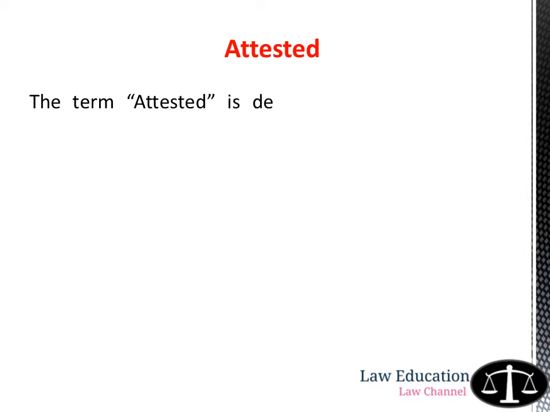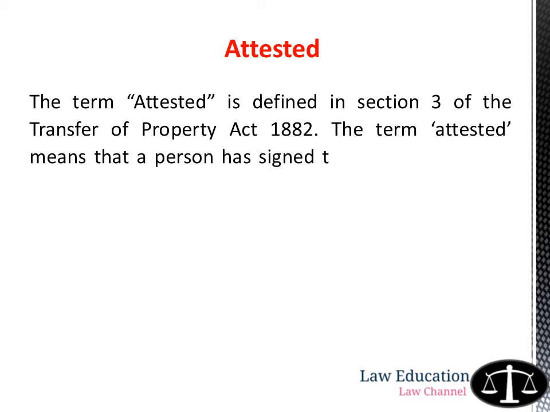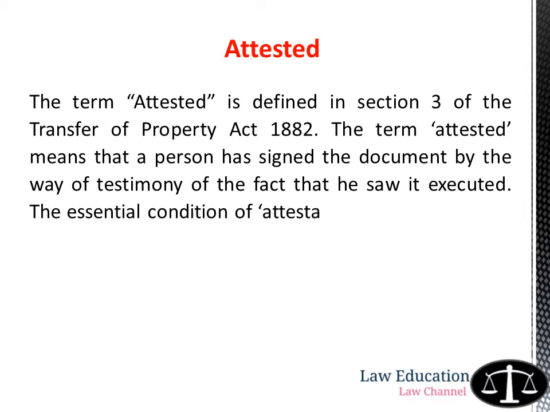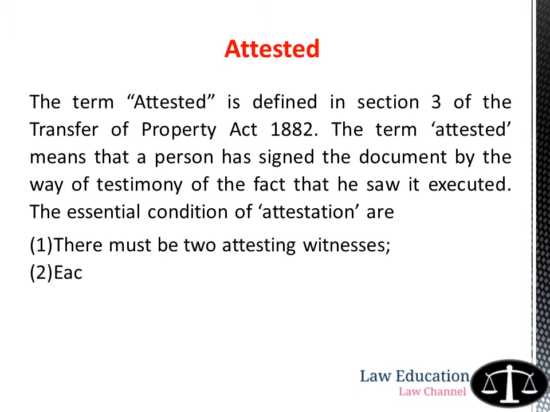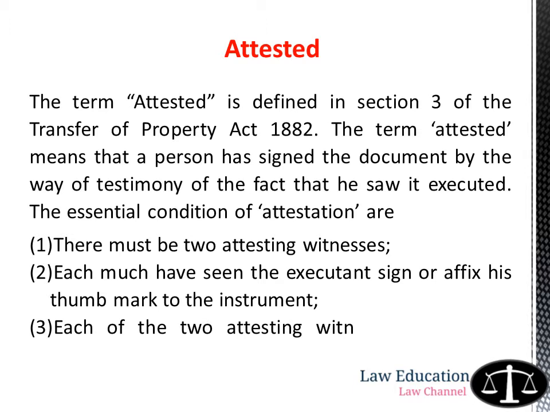Attested. The term attested is defined in Section 3 of the Transfer of Property Act 1882. The term attested means that a person has signed the document by way of testimony of the fact that he saw it executed. The essential conditions of attestation are: number 1, there must be 2 attesting witnesses. Number 2, each must have seen the executant sign or affix his thumb mark to the instrument. Number 3, each of the 2 attesting witnesses must have signed the instrument in the presence of the executant.